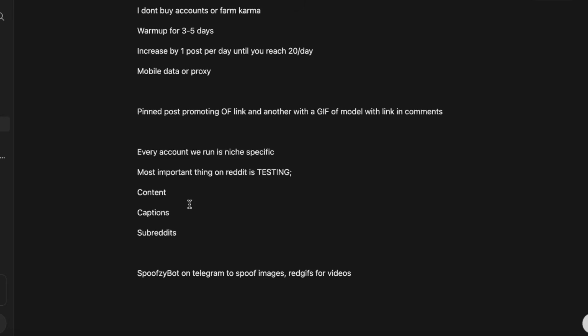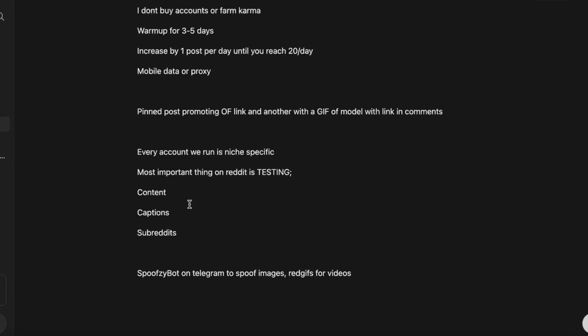Okay, so for example, if you found some subreddits that you think might work good, and then you start posting, if it doesn't do good, then you go figure out what might be the issue, whether it's the content, maybe the captions a little bit, or the subreddits, right? If you think the subreddits are good, but maybe you think, okay, the content's not the best, it could be improved, then improve the content and then try again. If it doesn't improve and it's still bad, then the subreddits might be the issue, and then you should change the subreddits into a different one. And you gotta basically keep doing this whole process of testing different subreddits, different content, until you find out what works. And obviously, this includes niches as well.